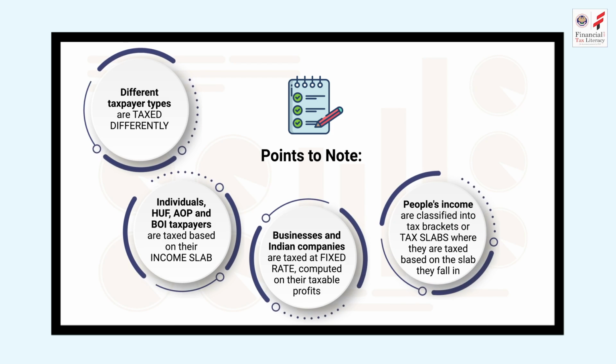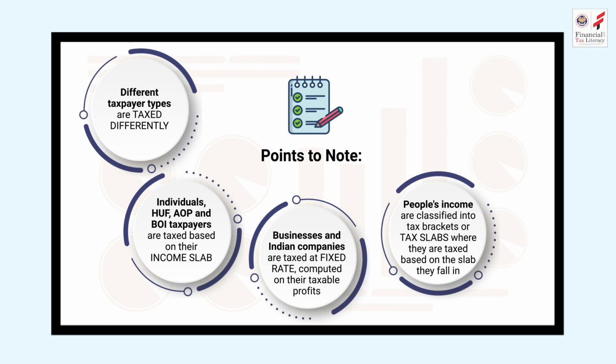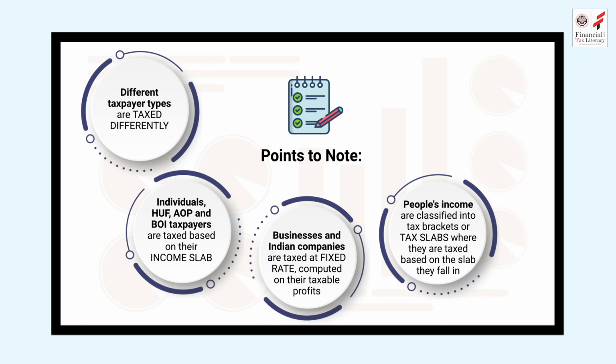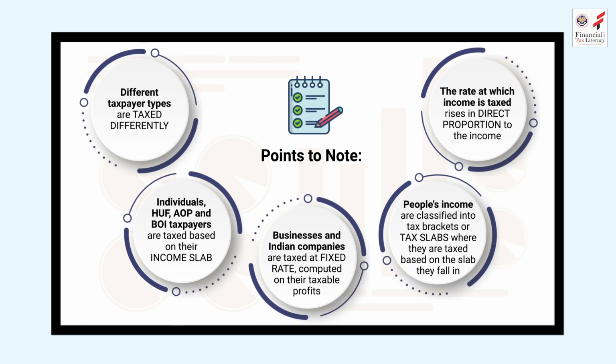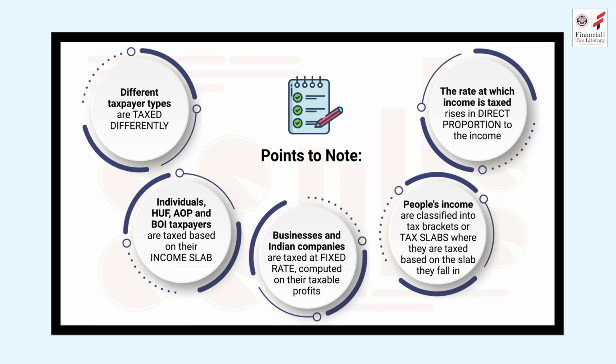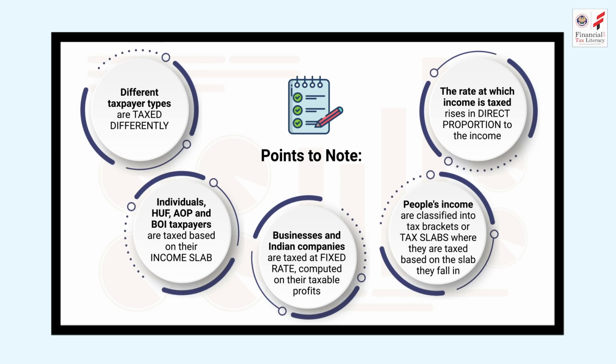People's earnings are classified into tax brackets or tax slabs where they are taxed based on the slab they fall in, and the tax rate varies according to the tax slab. The rate at which income is taxed rises in direct proportion to the income.